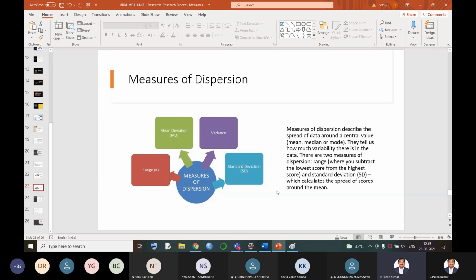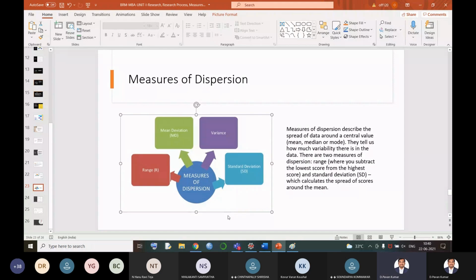So to find out the measure of these things, we have 4 different types of measures. The 4 measures of dispersion: the first one is range. Second one, mean deviation. Third one, quartile deviation. And the fourth one is standard deviation. Here it was mentioned variance, standard deviation. Actually, both variance and standard deviation denote the same thing, but there should be one variable which is called quartile deviation. Okay. So now let's get into these topics. What are all these things known as, and what are the uses of those things? Okay. Now let's get started with the first topic, that is range.